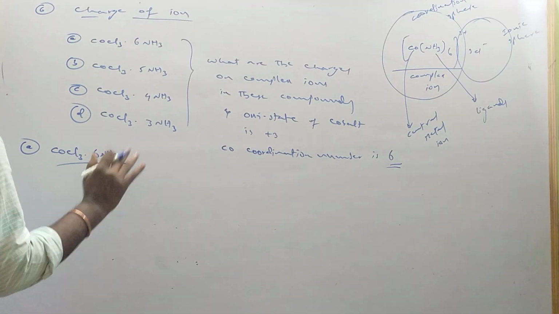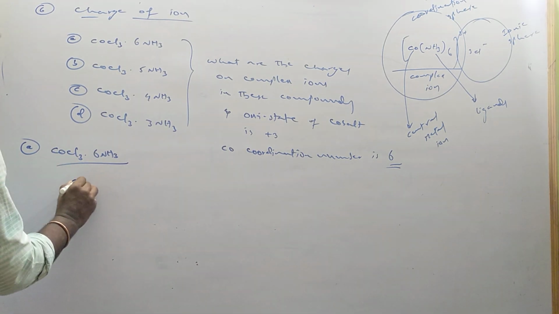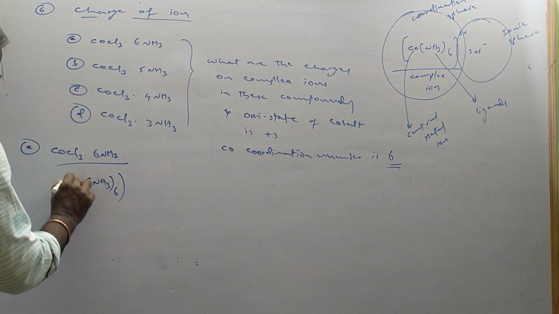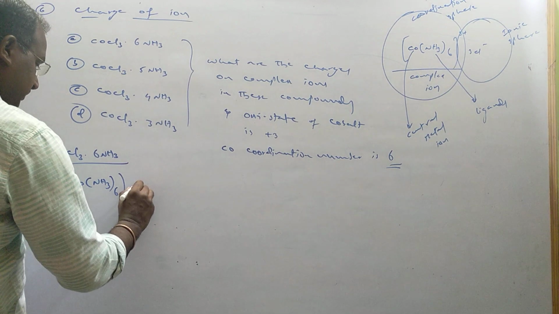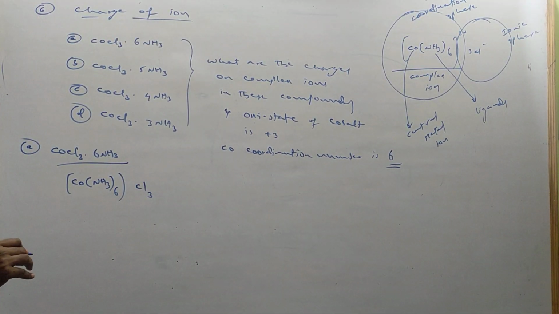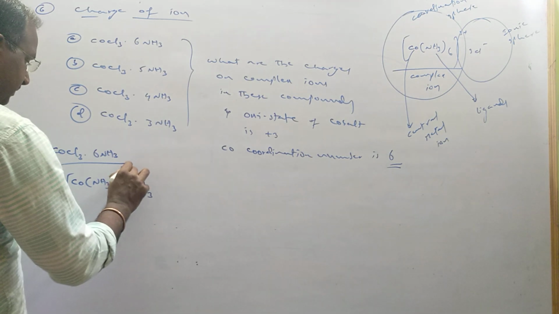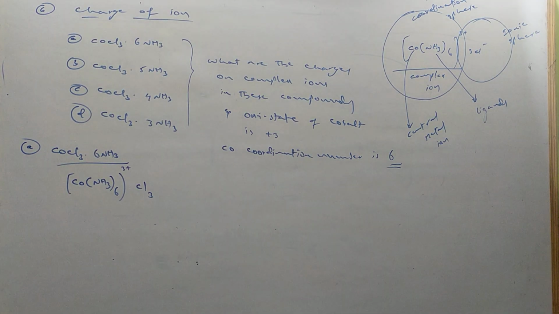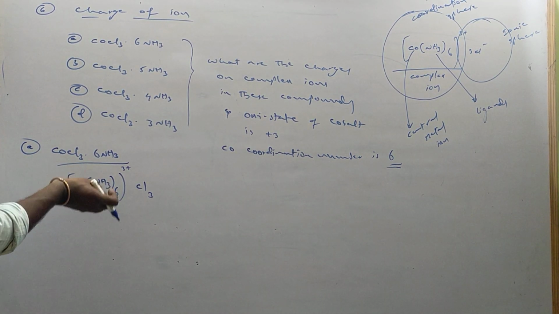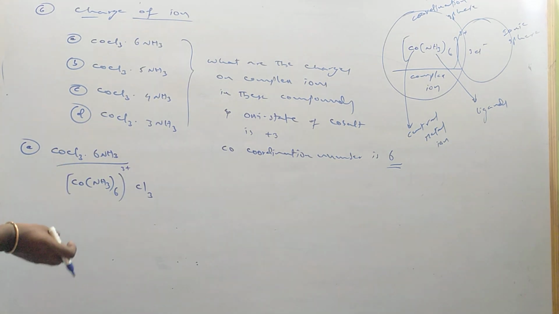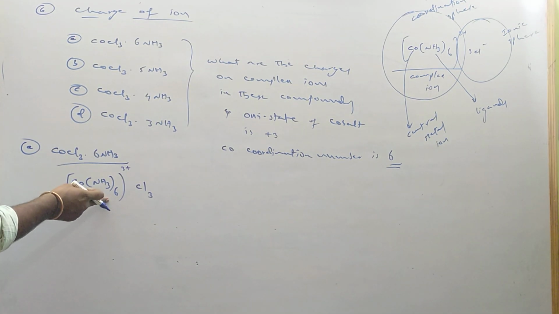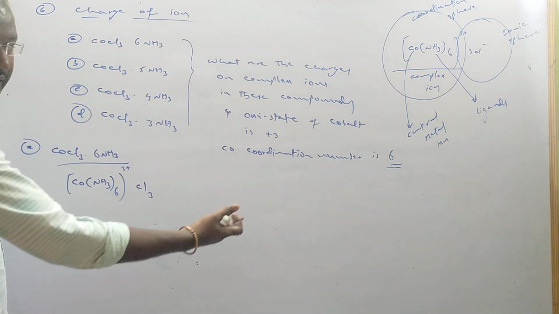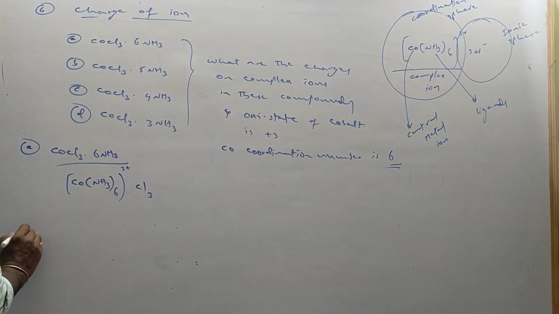So how can we write the complex? Coordination number 6 means 6 ammonia molecules are present around it, and 3 chlorines are present outside. Means definitely its charge will be +3, 3 into -1. Whatever number of ligands it requires, those ligands are present. So 6 ammonia are forming 6 dative bonds with cobalt, and 3 chlorines are present in the ionization sphere, so the charge will be like this.